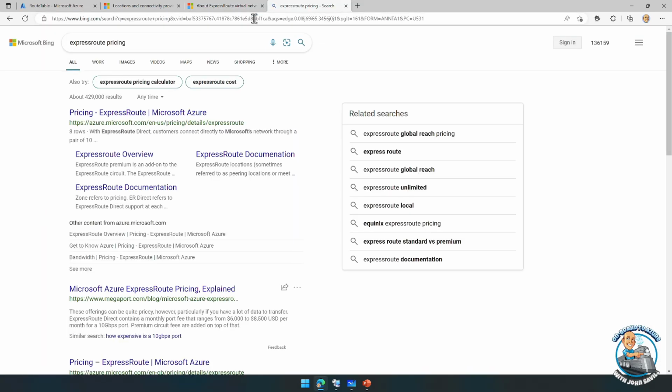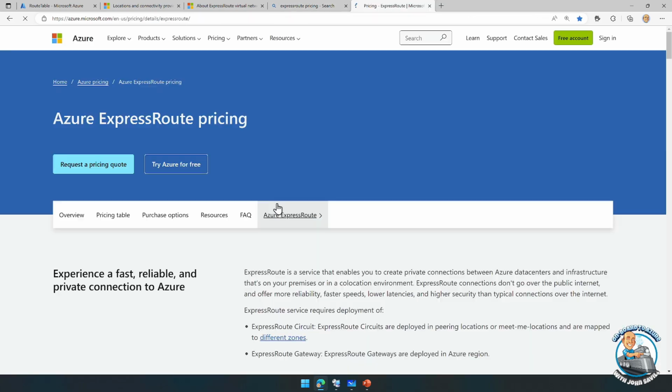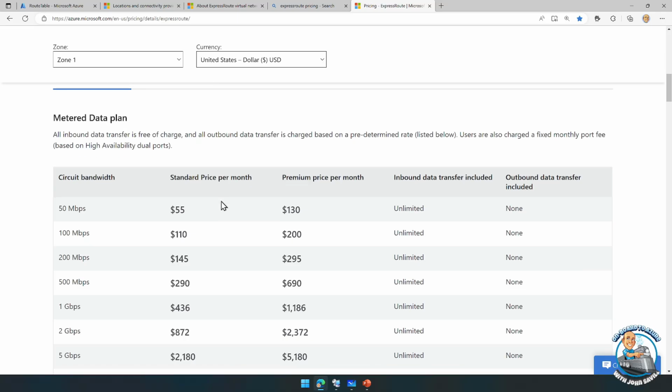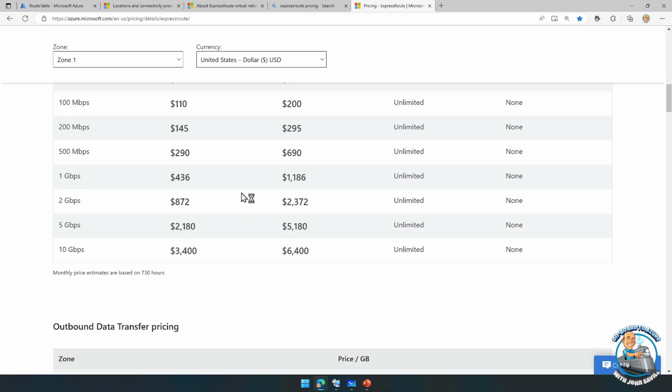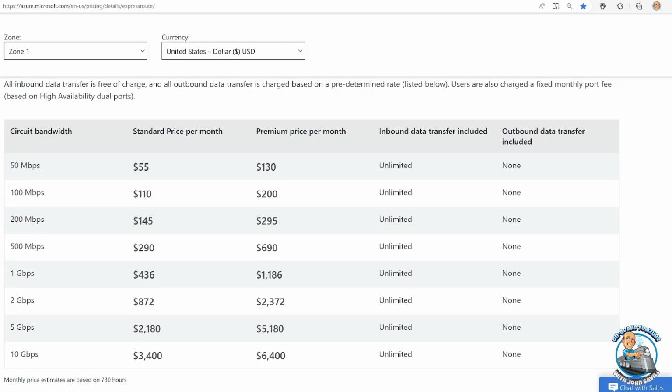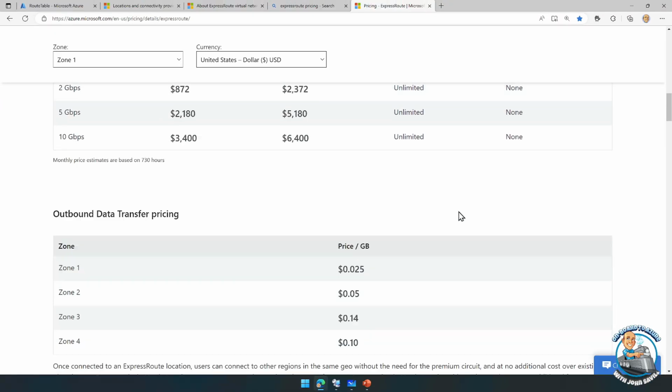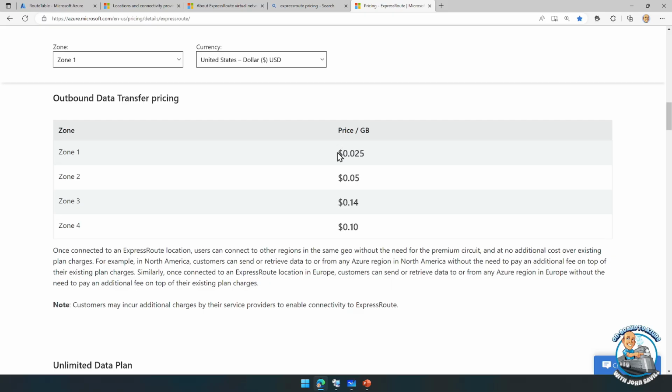Express Route pricing, super quick. If we look at Express Route pricing, notice there's the metered plan. So it's charging me. Notice there's no outbound data included, and so I'm going to pay for the amount of data.